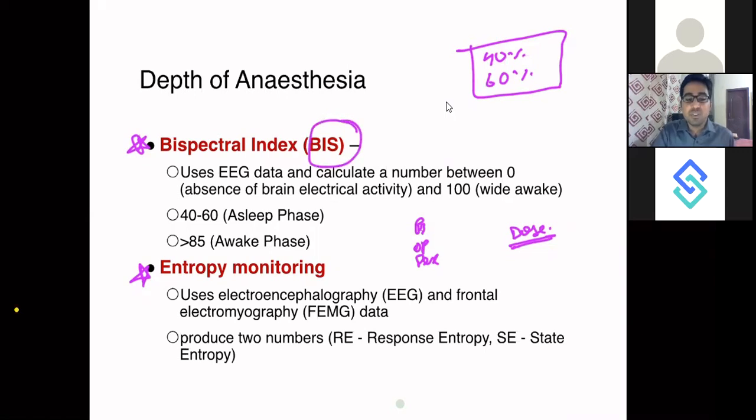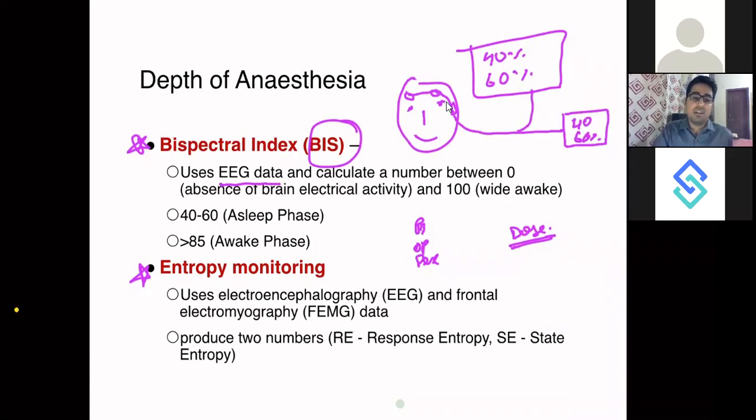BIS monitoring uses EEG data. On the patient's head, I will put three interconnected leads, which are connected to an instrument that tells me the depth of anesthesia of the patient. The number is between 0, which is absence of brain electrical activity, and 100, which is wide awake. A value of 40 to 60 is the asleep phase, and more than 85 the patient is awake. So that's how you can very precisely control the depth of anesthesia.